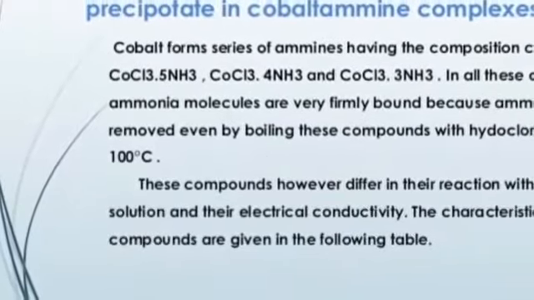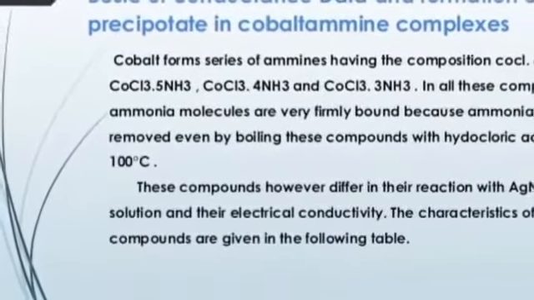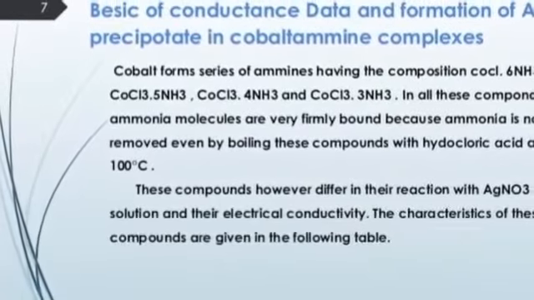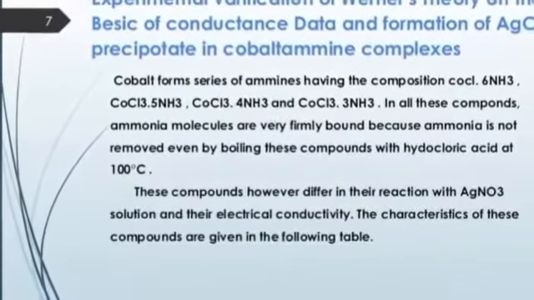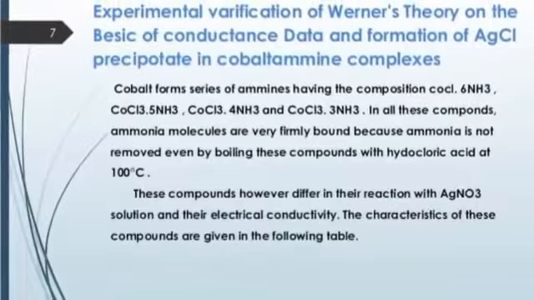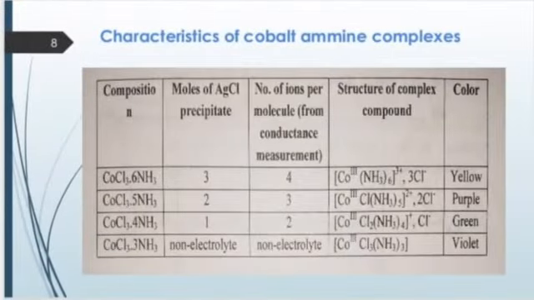And there is an experimental verification of Werner's theory on the basis of conductance data and the formation of AgCl precipitate in cobalt amine complexes. These are the characteristics of cobalt amine complexes, which were proved by Werner. He explained the properties of these compounds. They show 3 as primary valence and 6 as secondary valence.